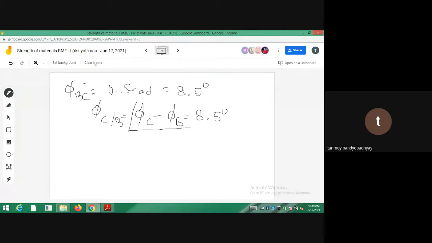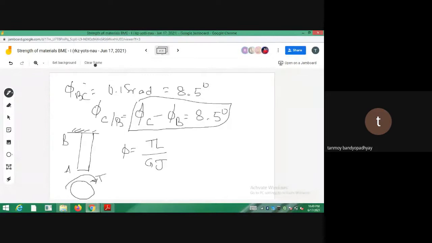Okay? So whenever I am saying that, suppose I am having a shaft like this. Suppose one point I am calling A and another point I am calling B. Now I am twisting it. Suppose this is the cross section, the top view. Now I am twisting it with a torque. So I am getting some phi. What phi am I getting? That is TL by GJ. For the length L I am getting the phi. So this is the torque, and this is the rotation at a length L of the shaft.